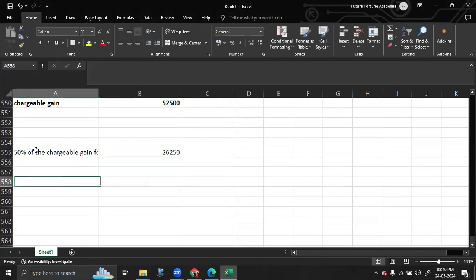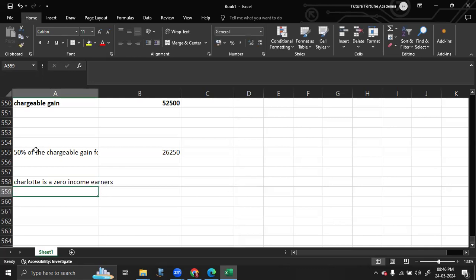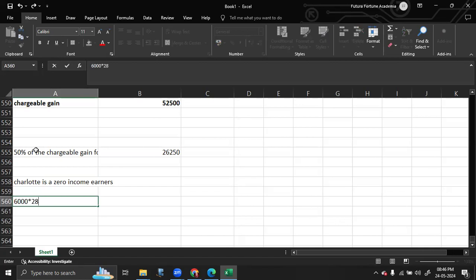Now, what is the benefit? Number one benefit is Charlotte is a zero income earner. So first advantage is you can make use of the 6,000 AEA. So you can save tax 6,000 into 28% tax there, because if he was making that payment, yes, he will get an AEA of 6,000. But even after that, because he is a high income earner, the rate of tax will be 28%.